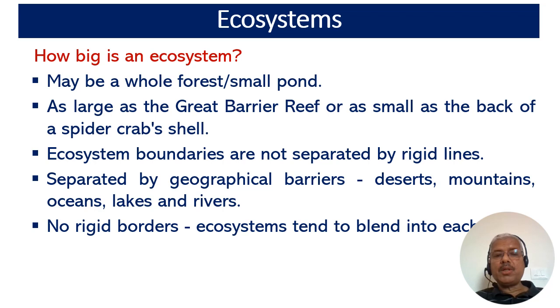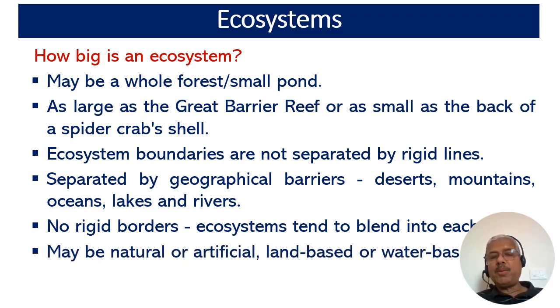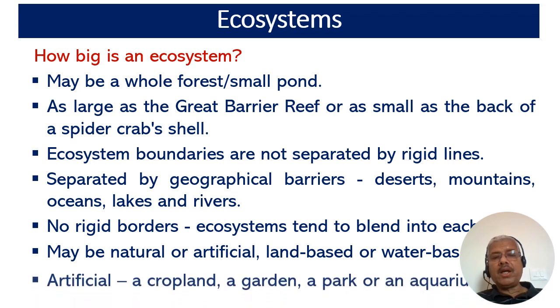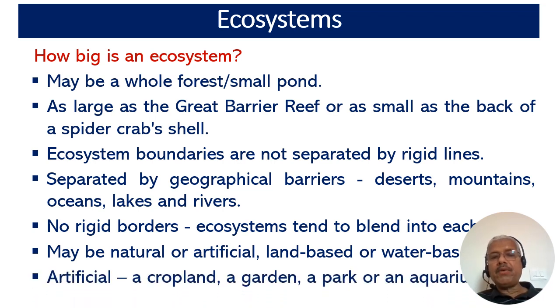An ecosystem may be natural or artificial, land-based or water-based. Artificial systems may include cropland, a garden, a park, or an aquarium. The introduction of a new species into an ecosystem can have a disastrous result, eventually leading to the collapse of an ecosystem and the death of many of its native species.